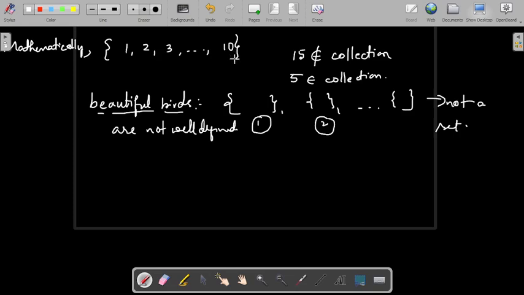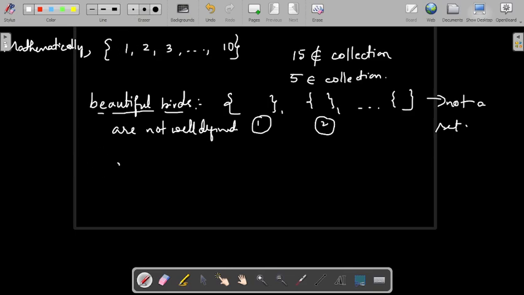These are all well defined collections, hence they are all examples of sets. A collection of all beautiful birds, a collection of all well known authors, or the best cricket players of India, these are not well defined collections, hence they are not sets. Now to represent these sets, we denote a set by a capital letter.